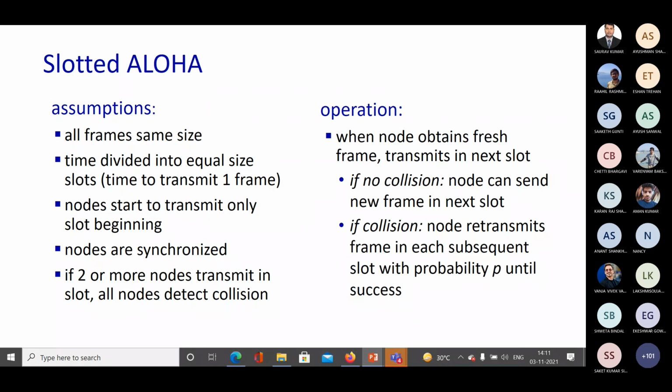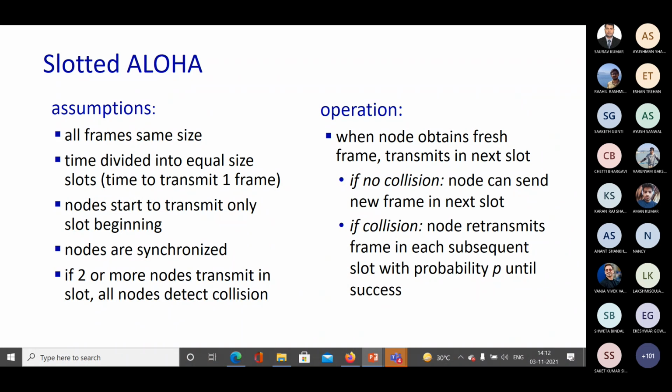So how does it work? What is the operation of slotted Aloha? Whenever a fresh frame is generated, the node tries to transmit it in the next available slot. If there is no collision in that slot, the node can send a new frame in the next slot. If there is a collision, the node will retransmit the frame in each subsequent slot with a probability p until success is achieved. Success here means the frame is actually received at the receiver's end.